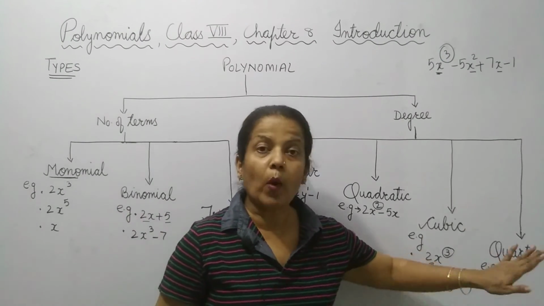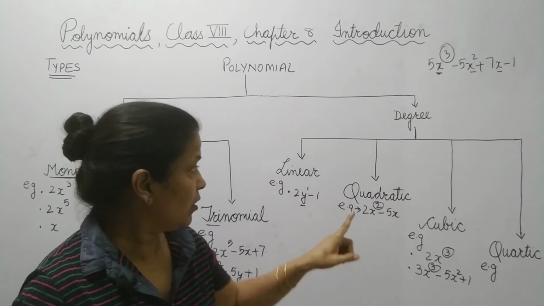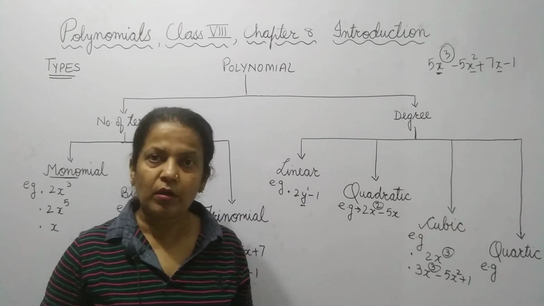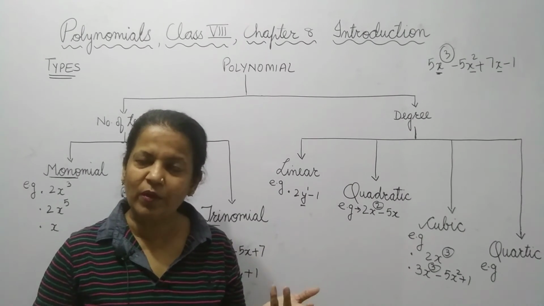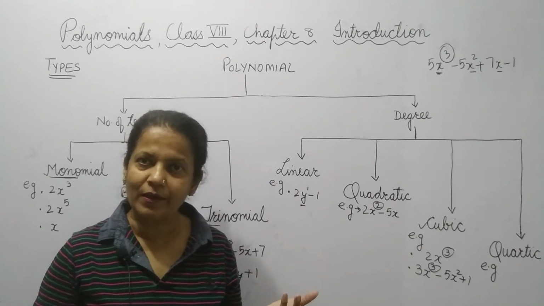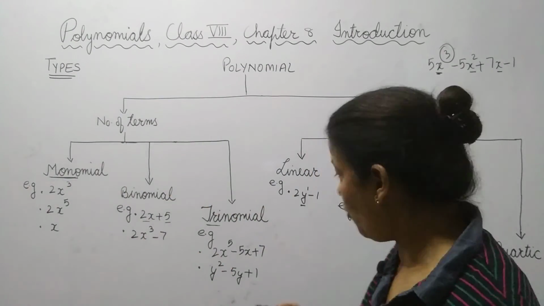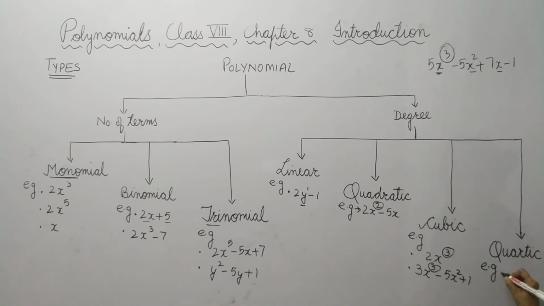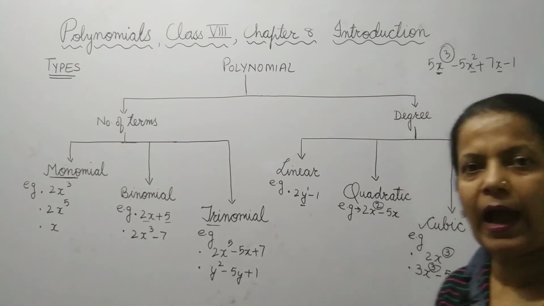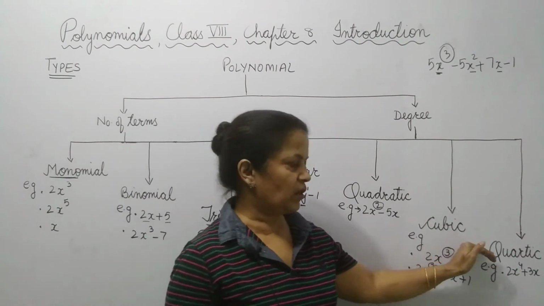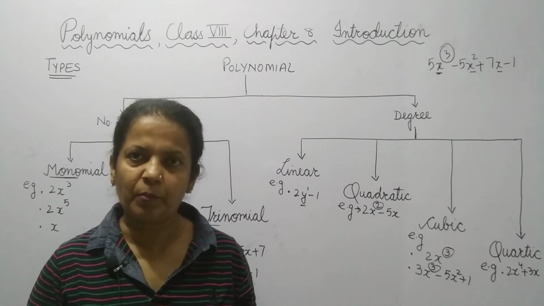Now, tell me, what should be quartic? This is quadratic and this is quartic. Can you guess what should be the degree of quartic? Yes, it has a degree of 4. You can take any example over here: the degree 4, 2x power 4 plus 3x. It has degree 4, the highest power is 4. Therefore, this is called a quartic polynomial.